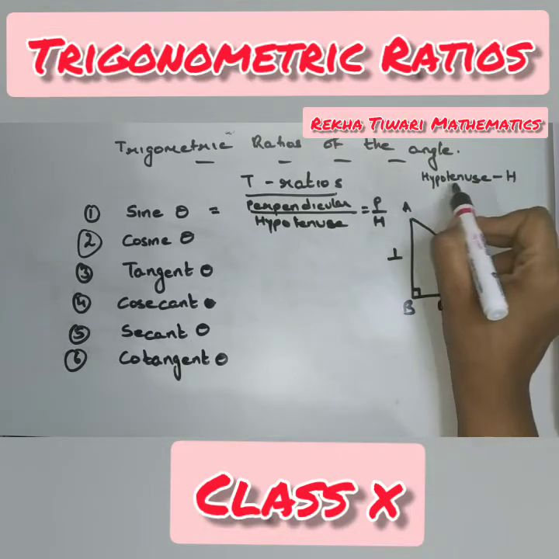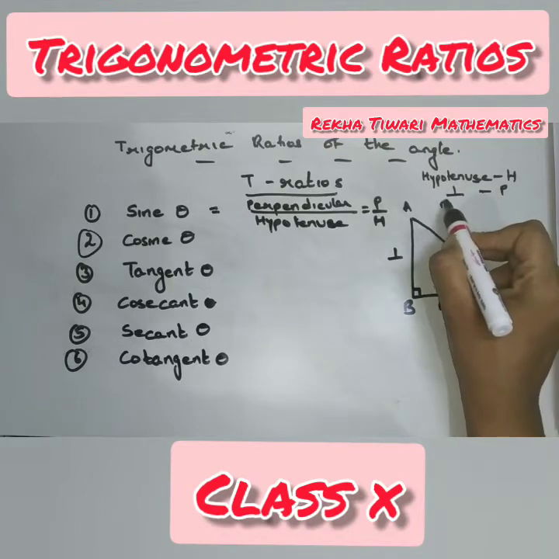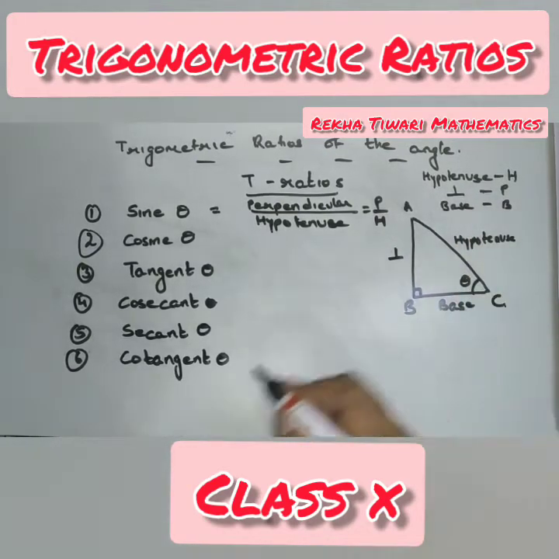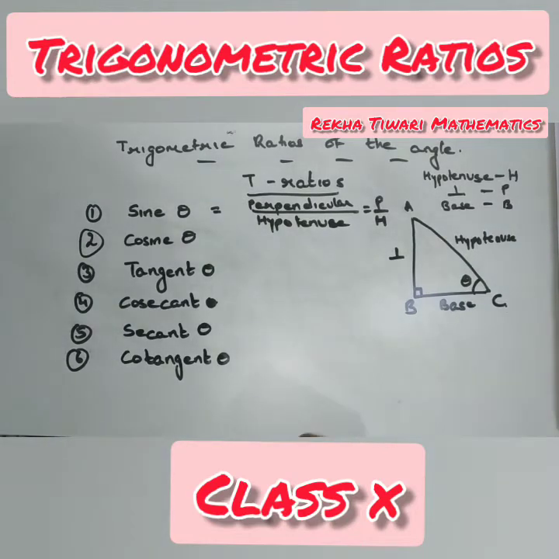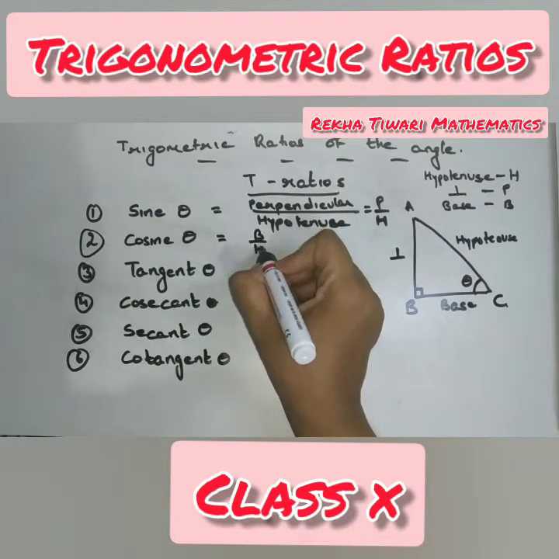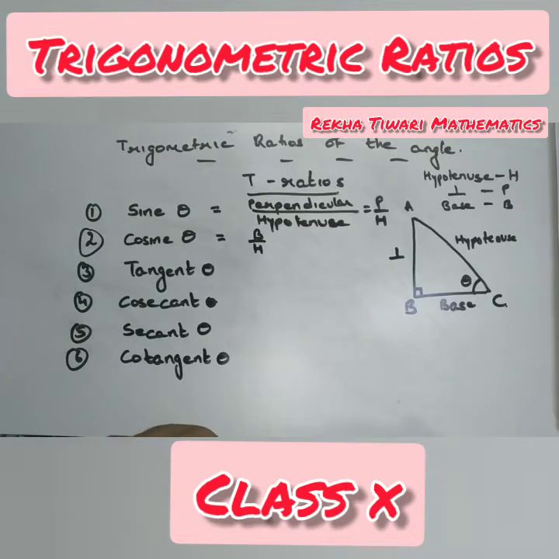So sin theta is P by H, perpendicular by hypotenuse. Similarly, cosine theta is B by H, base by hypotenuse.